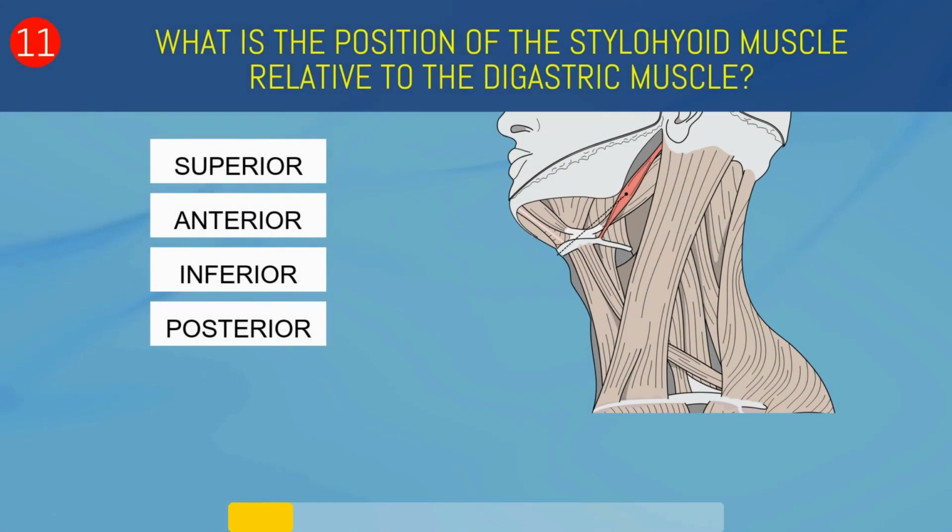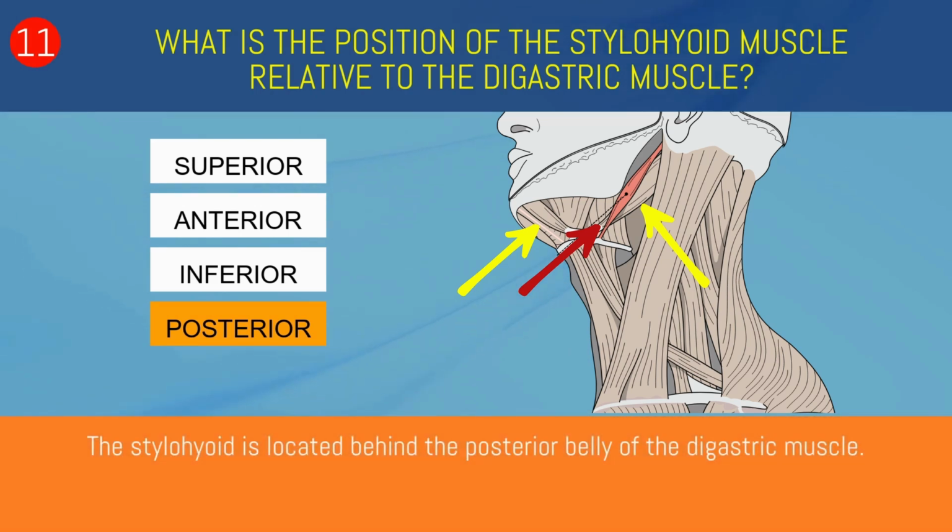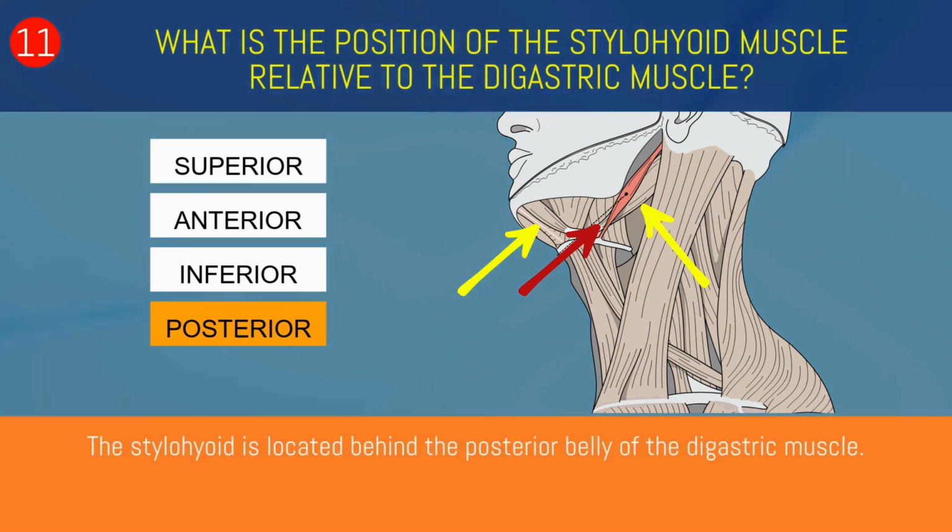What is the position of the stylohyoid muscle relative to the digastric muscle? Superior, anterior, inferior, or posterior? Posterior. Stylohyoid is located behind the posterior belly of the digastric muscle.